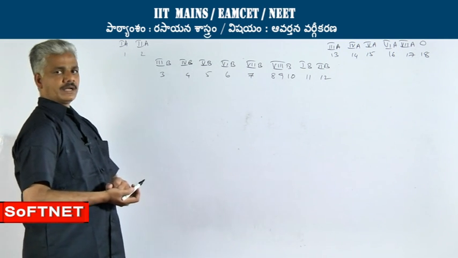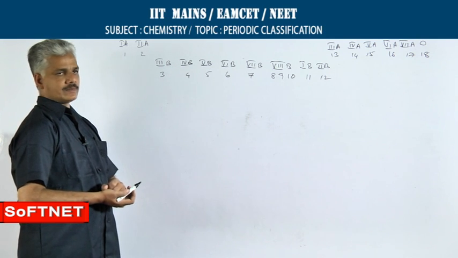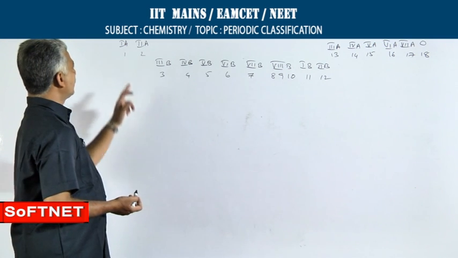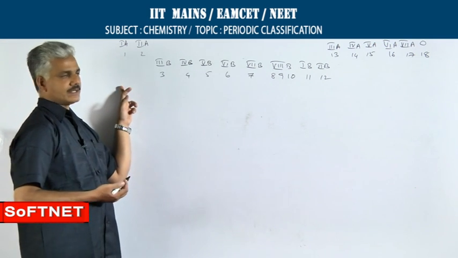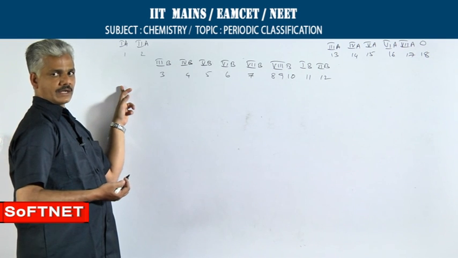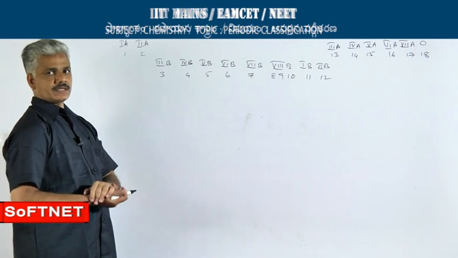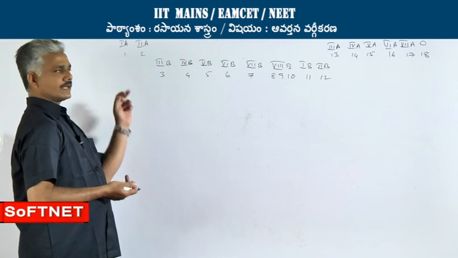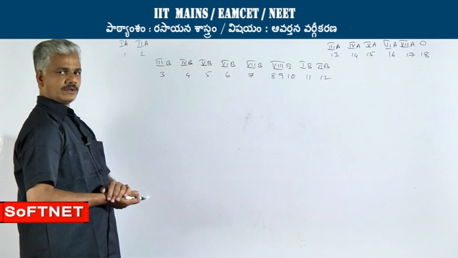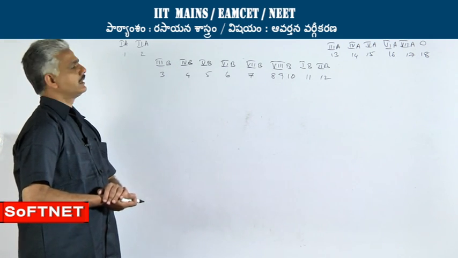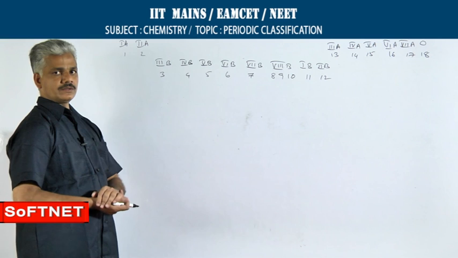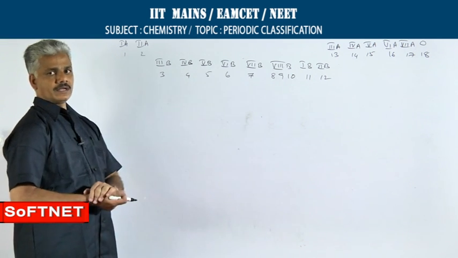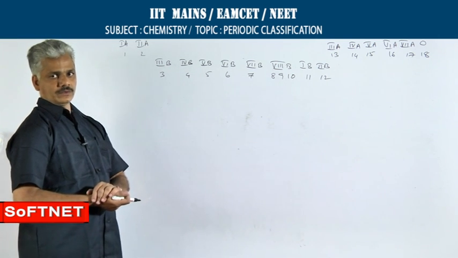In any period, atomic number increases by 1 unit in a successive manner. Therefore, in the 1A group, the first element's atomic number will be 1 and the last element in the first period will be 2. In the second period, the element belonging to 1A group will have an atomic number of 3 and in 0 group an atomic number of 10. In between, the atomic number increases by 1 unit.